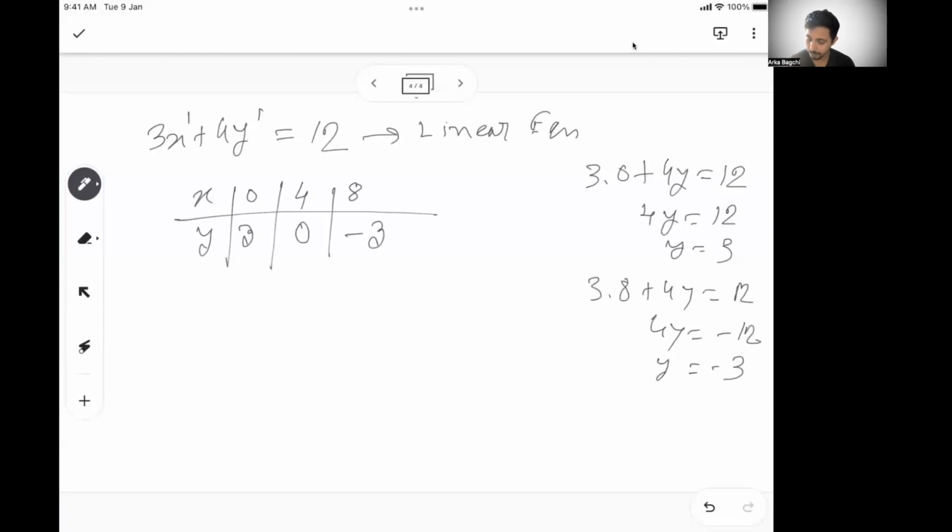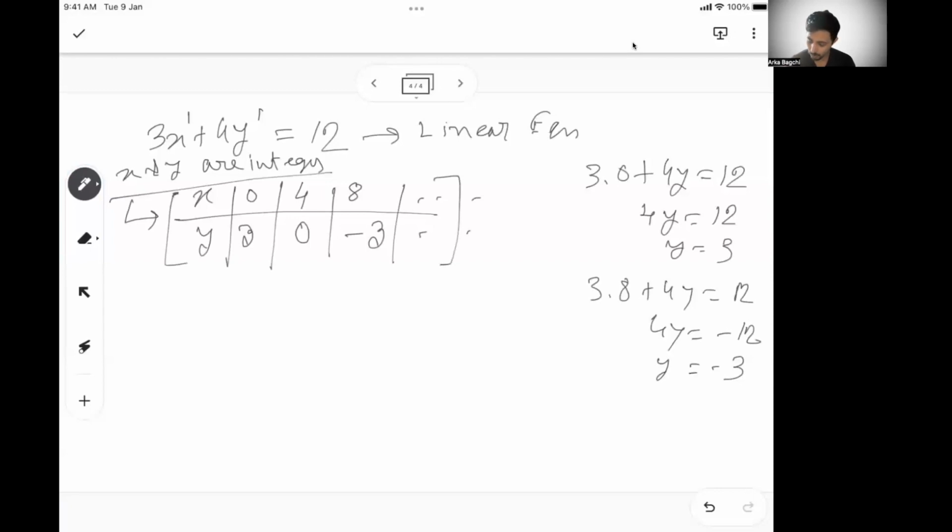So that way, if x and y are integers, you can still find a few values. But the problem is that a lot of values are possible, and we can keep continuing this. Also, there are fraction, non-integer solutions as well.